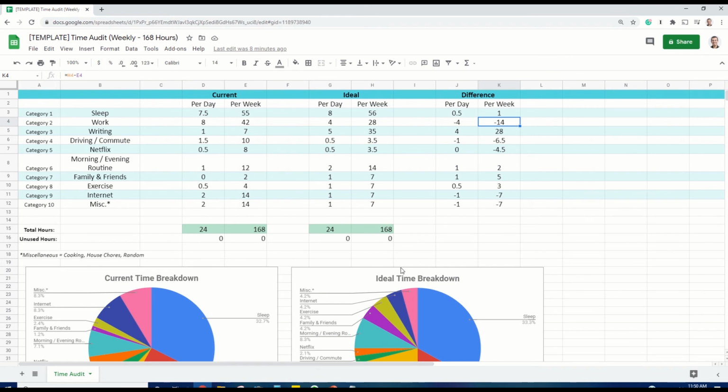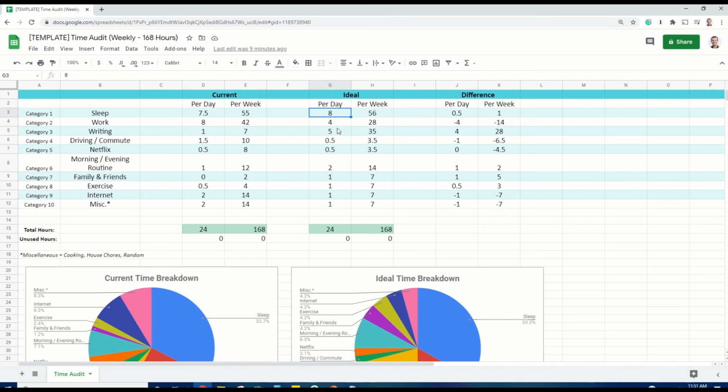Now, how do you actually use this to do something and move closer to your ideal life and day that you want to create? So the way I used it was, after I'd input all of my current numbers, I'd then take some time to think through what I want my day to look like and then spell that out as detailed as I could. And again, these are pretty broad strokes. Like, I want to rest well, and resting well means around 8 hours of sleep for me. Maybe it's more or less for you.